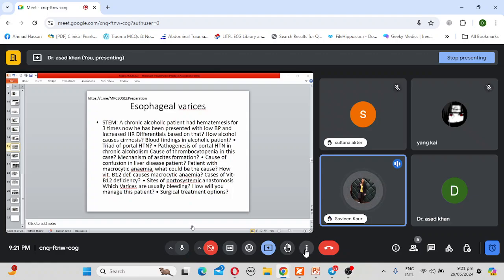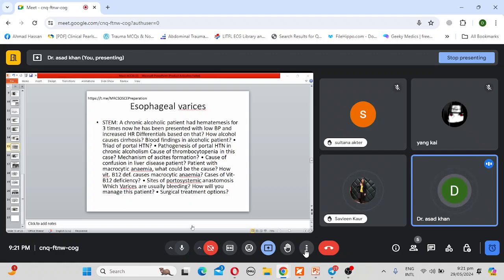The indications of the Minnesota tube are when there is a life-threatening variceal bleed and there is no response to medical therapy, which includes endoscopic hemostasis and vasoconstrictor therapy, and when endoscopy or hemostasis and vasoconstrictor therapy are not available. Now, tell me the technique of Sengstaken-Blakemore tube placement.